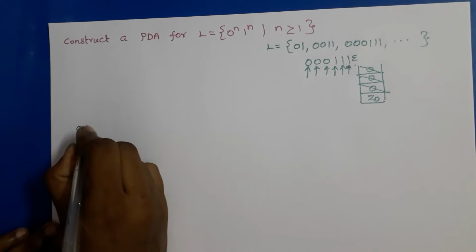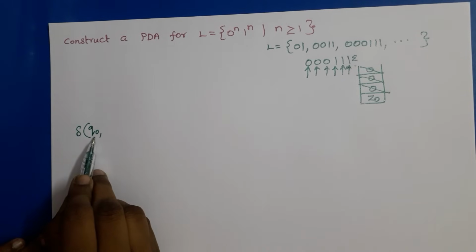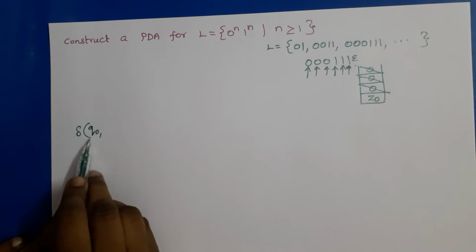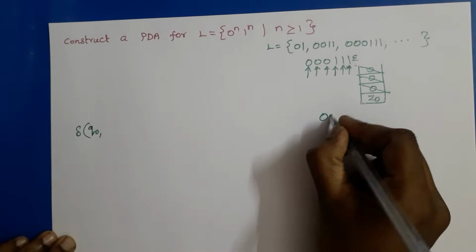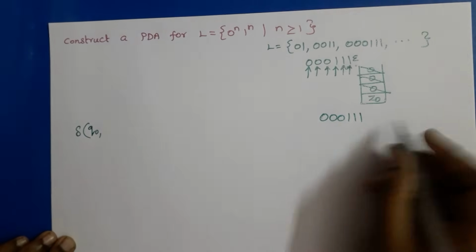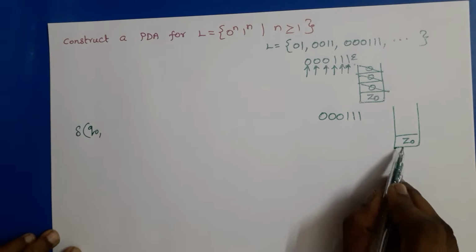So delta of Q0, comma... assume that Q0 is the current start state of our PDA. Q0 is the current state, and assume this is our input string and Z0 is on the stack initially.